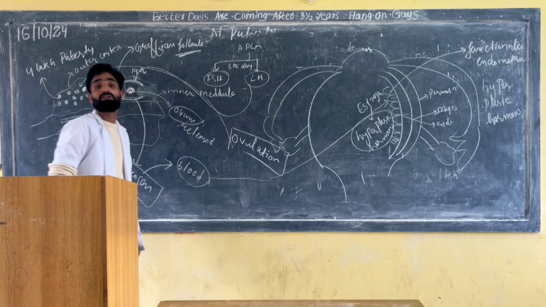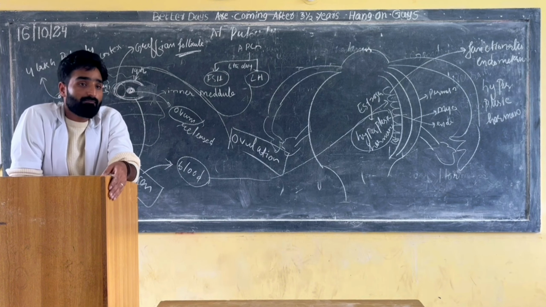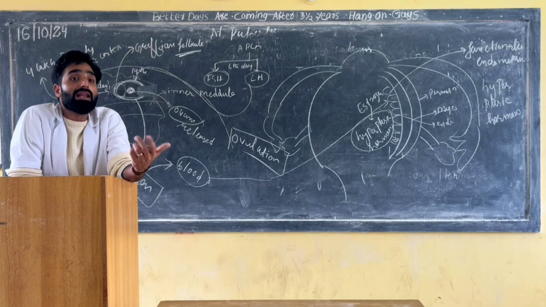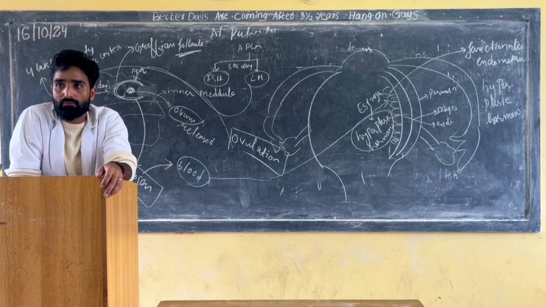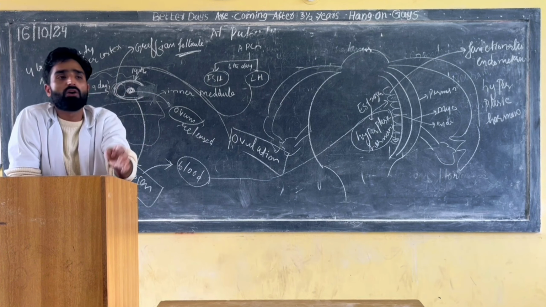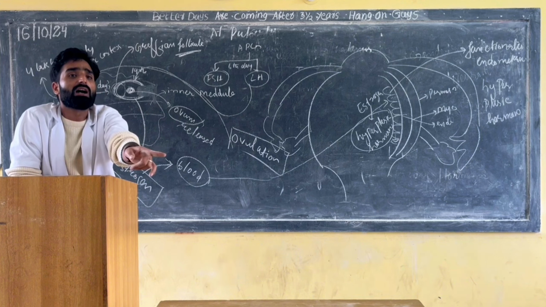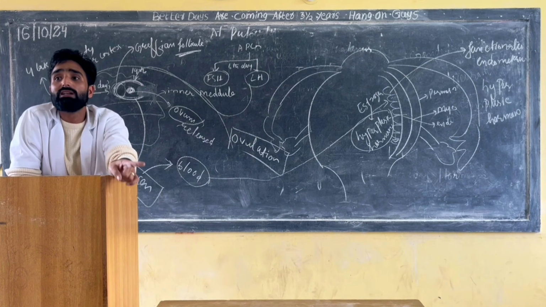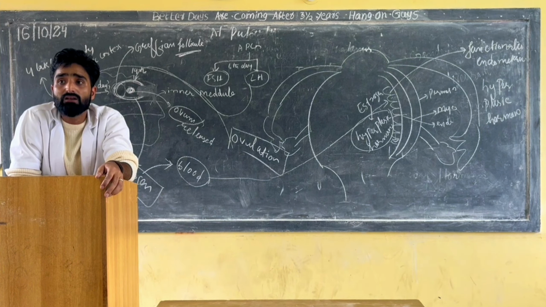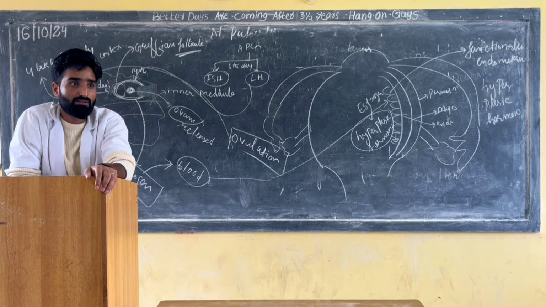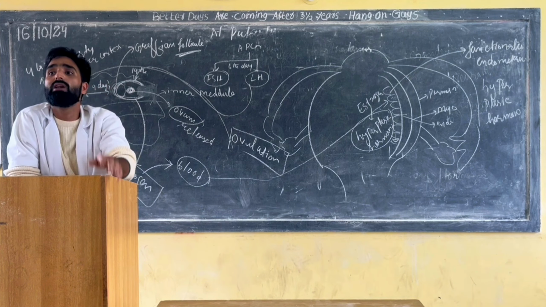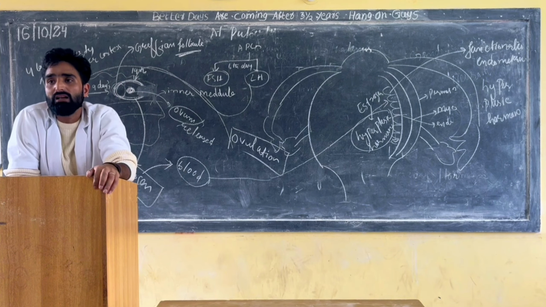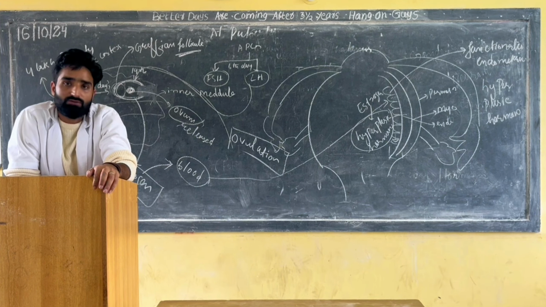Clear? So which is the ovulatory hormone? LH, luteinizing hormone. Yes or no? LH is the ovulatory hormone. What do you mean by ovulation? Sir, ovulation is a process which occurs on the 14th day of the menstrual cycle. What is this process? Rupturing of the Graafian follicle to release the egg is known as ovulation. Is it clear?